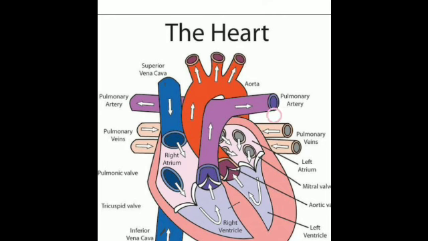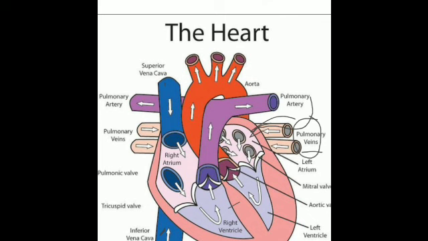I had told you these are the only veins which carry the oxygenated blood. Otherwise the veins carry deoxygenated blood. This is the only vein of the body which carries the oxygenated blood, and they carry the oxygenated blood from the lungs. That is why they are oxygenated. They are carrying it from the lungs to the heart, where is it bringing the blood? To the atrium, to the right atrium, left atrium, I beg your pardon.